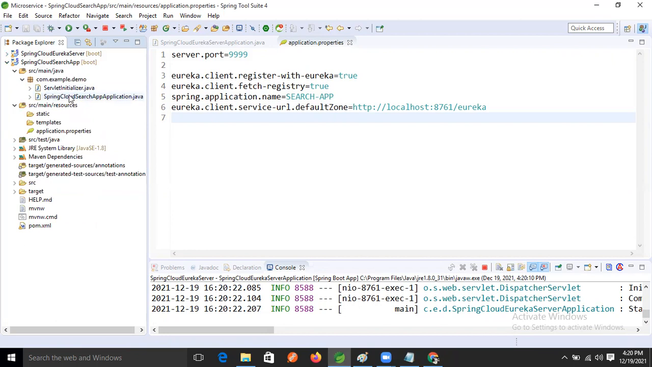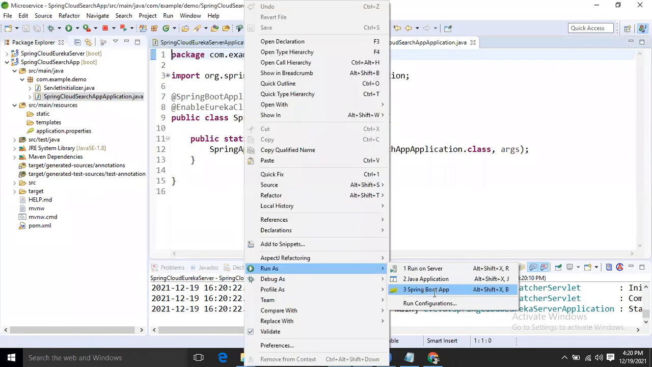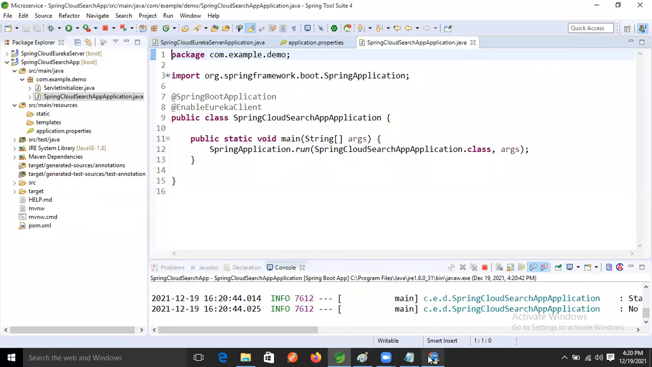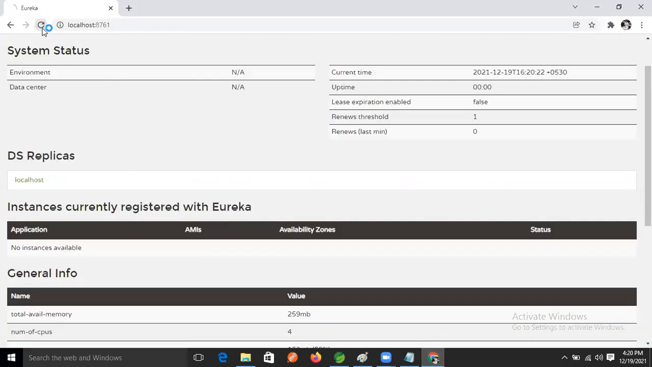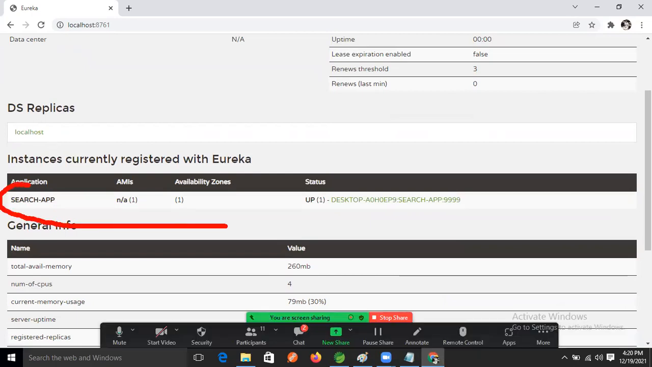Now this is the microservices application. Now I'm running this one. Now come here and just refresh our Eureka dashboard. See this? Observe this one now, guys. One instance is running now.